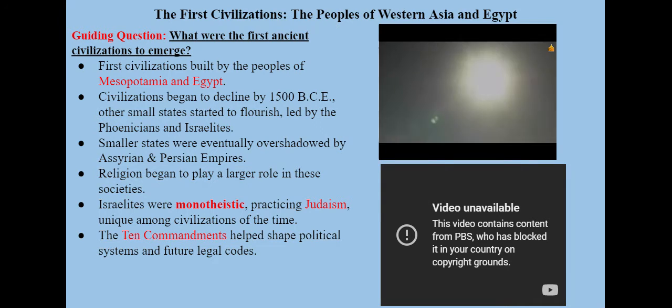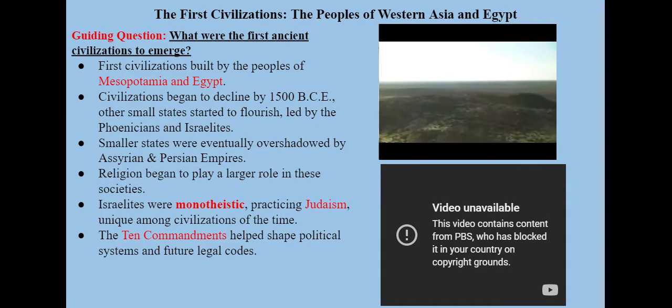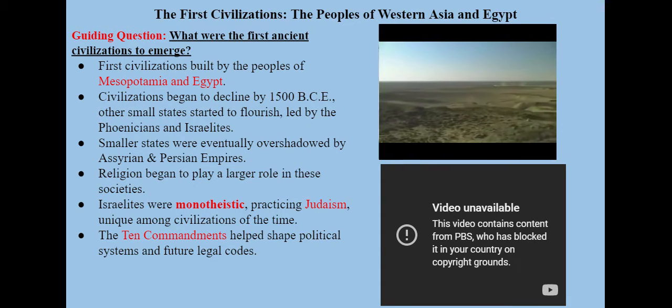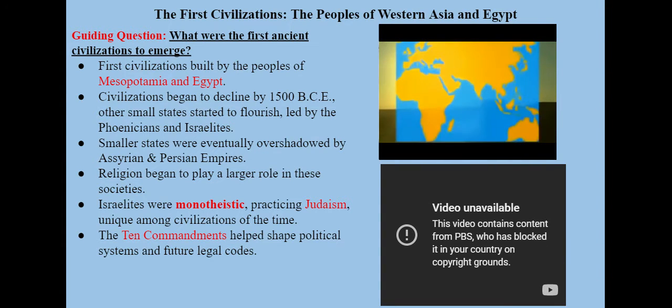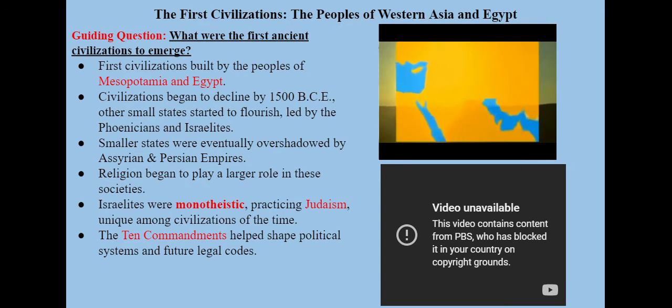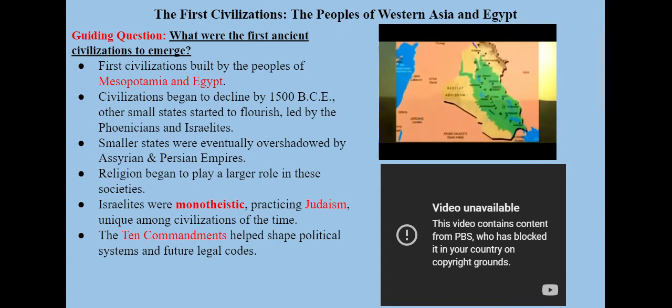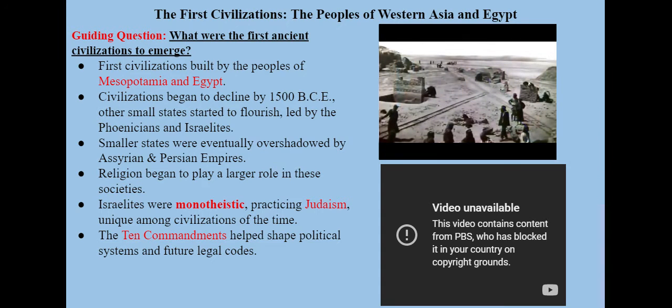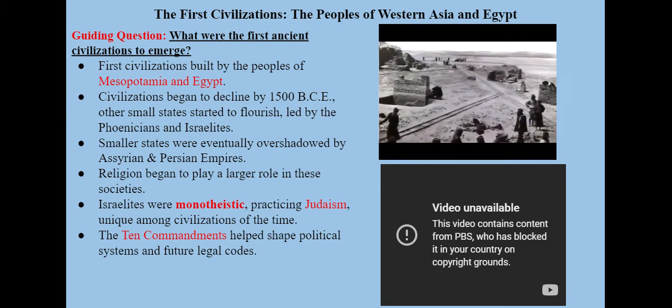They had the Ten Commandments, which if you are a Christian follower, this should sound familiar. And the reason it sounds familiar is because Judaism was the original religion. Jesus was Jewish, and what broke off of Judaism was Christianity. So we have these two major monotheistic religions that originate in the same area that are very similar. If you look at the holy books for Judaism, the Torah is the main holy book. The Torah is the Old Testament of the Christian Bible. So these two religions are very closely related. What separates them is the Christian belief that Jesus was the Son of God. And so the New Testament of the Bible is all about that.